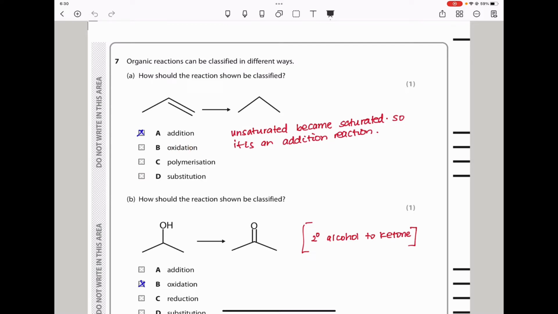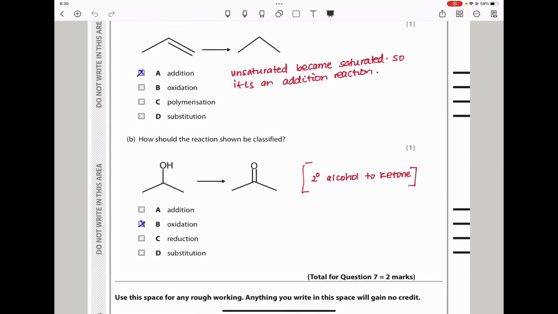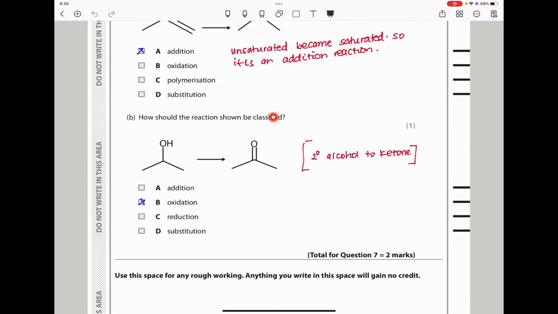This is not oxidation, not polymerization, not substitution. It is an addition reaction because an unsaturated compound has been turned into a saturated compound. Part B says, how should the reaction shown be classified? This reaction here is of course oxidation. We can see the alcohol is converted into a ketone, so that is an oxidation reaction. The answer should be B here.